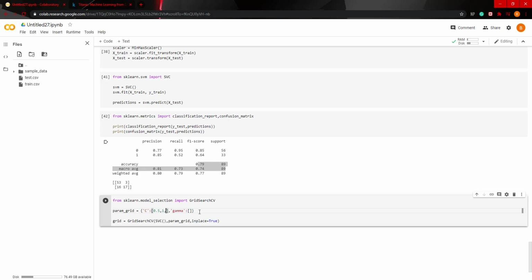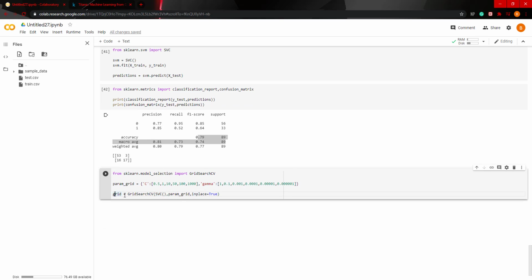So 0.5, 1, say 10, 50, 100, and 1,000. So we have 1, 2, 3, 4, 5, 6 values here. And then gamma, we do 1, 0.1, 0.001, 0.0001, 1, 2, 3, 4. There we go.